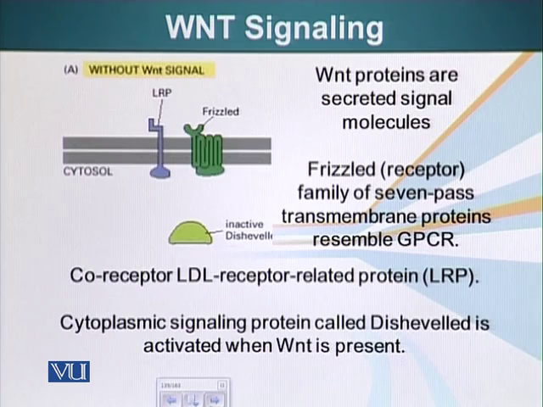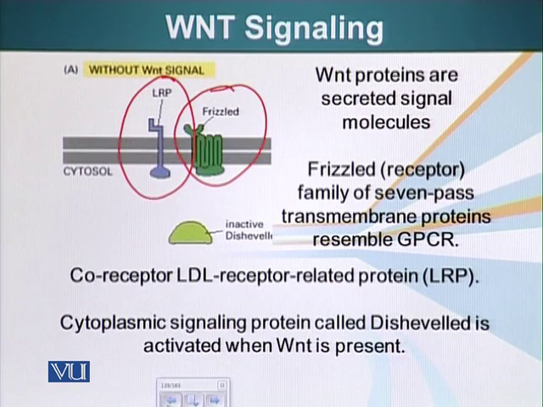The receptor for this molecule also has seven transmembrane domains and resembles the G protein coupled receptors that we have talked about. There's a co-receptor in this case, and this co-receptor is LDL receptor related protein, or LRP. So this is slightly different from the other systems that we have talked about. In this case, the ligand has to bind two receptors, basically the receptor and its co-receptor. When that happens, the signal is conveyed to another protein in the cytoplasm called Dishevelled.